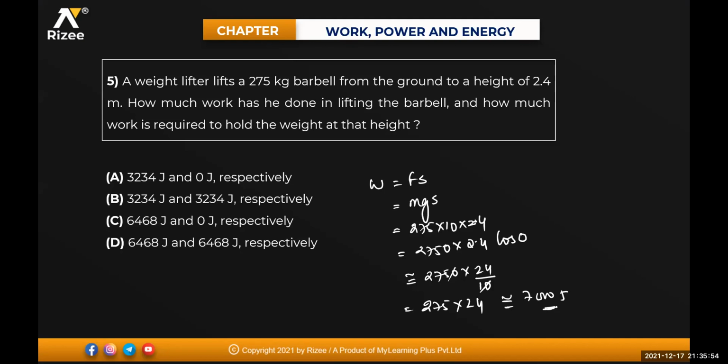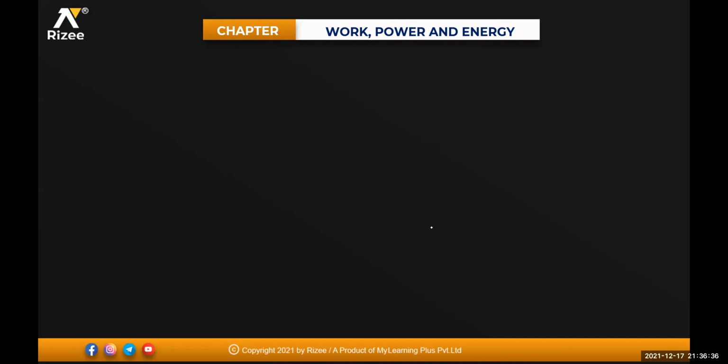Okay. Now, how much force is required to hold? When he is holding, beta, work done will be 0 because there is no displacement. So it will be 0 at that time. Isn't it? So nearby answer what I can write is 7,000. Nearby answer is option C, because the next one will become 0, because when he is holding the weight, there is no displacement. That is the reason it will be equal to 0 joules. So even without much calculation, I can check the first option and the third option, because the second and the fourth will not be possible, because when he is holding the weight, there is no displacement. So work done by that body will become 0. Chalo, next one.